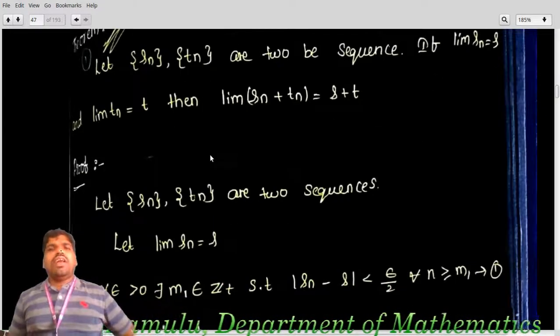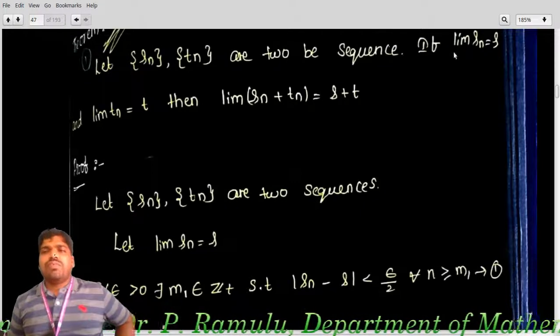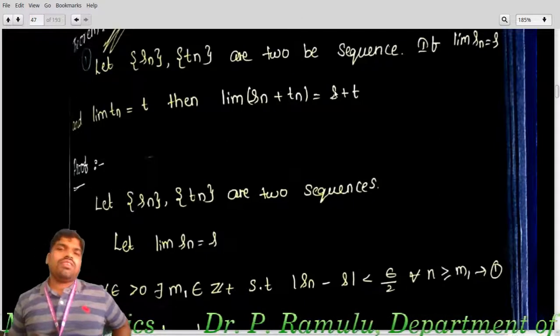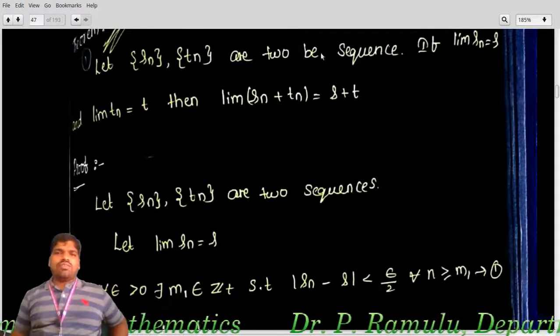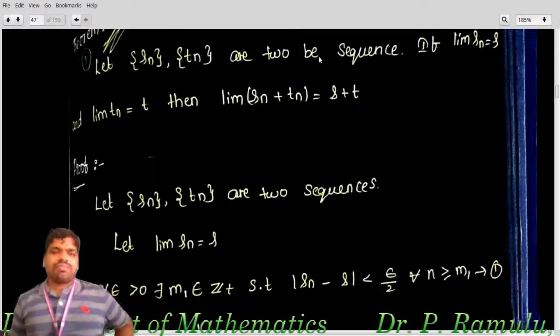Theorem. Let Sn, Tn be two sequences. If lim Sn equal to S and lim Tn equal to T, then lim Sn plus Tn equal to S plus T. That is, if Sn converges to S and Tn converges to T, then Sn plus Tn converges to S plus T.